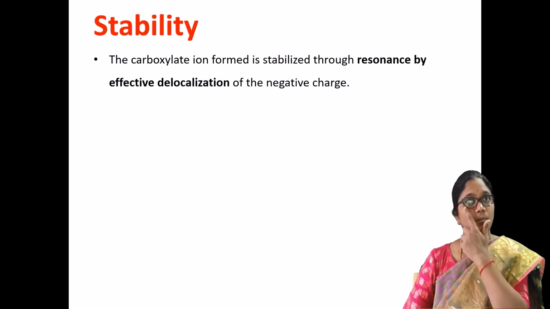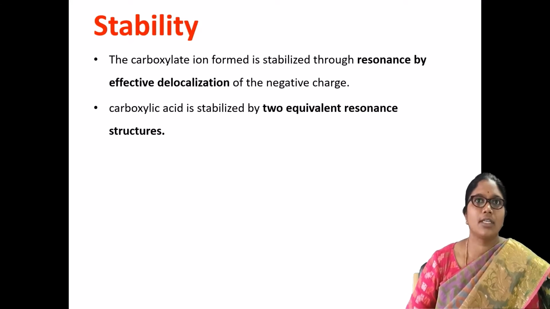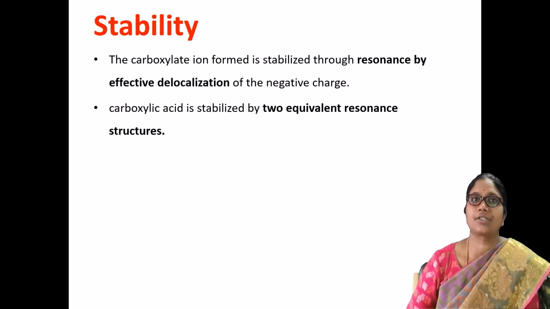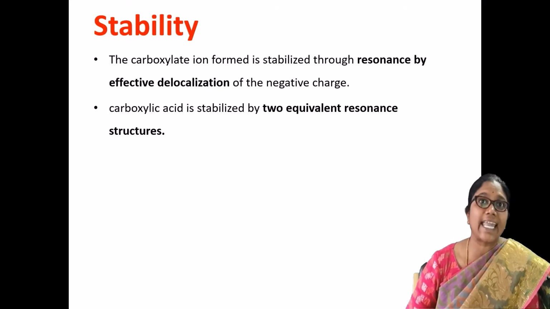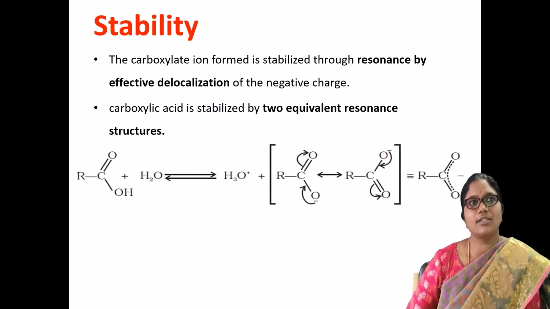The carboxylate ion is formed, and its stabilization may occur through the resonance structures of your carboxylate anion. You may get the resonance structure of the carboxylate ion by the effect of delocalization of the negative charge. You can go through the equation. Here this is your carboxylic acid.